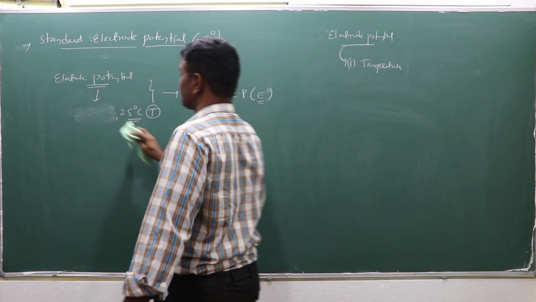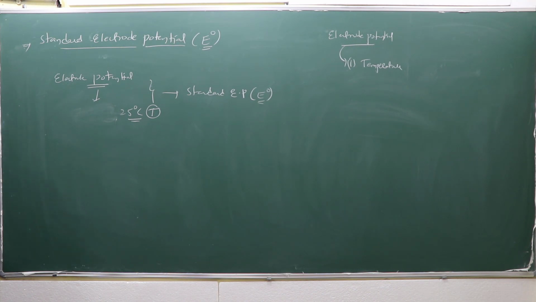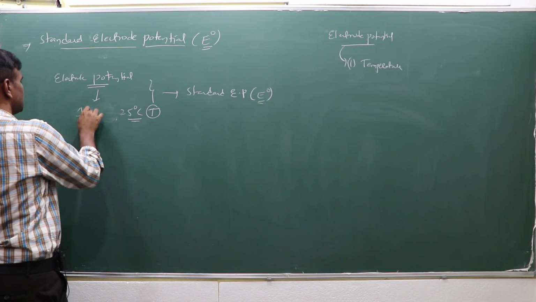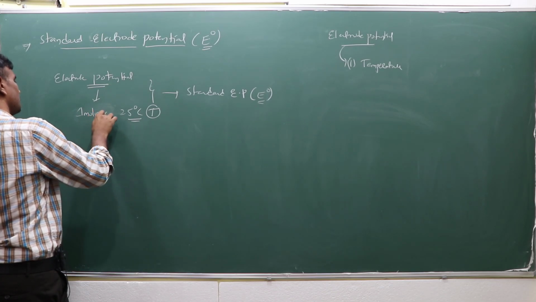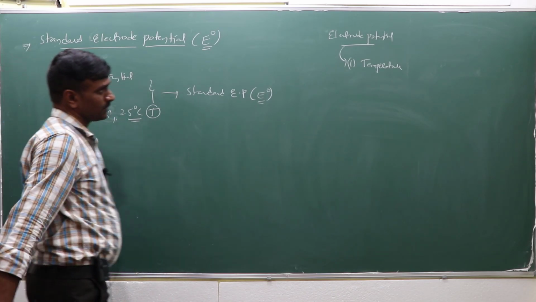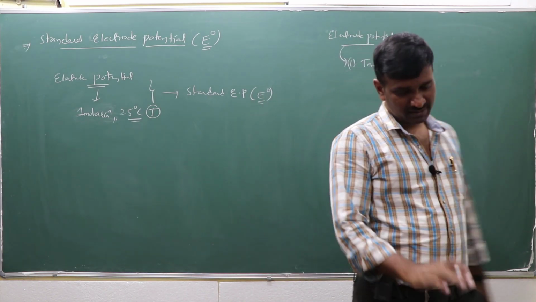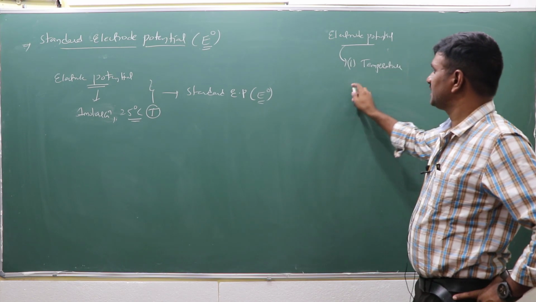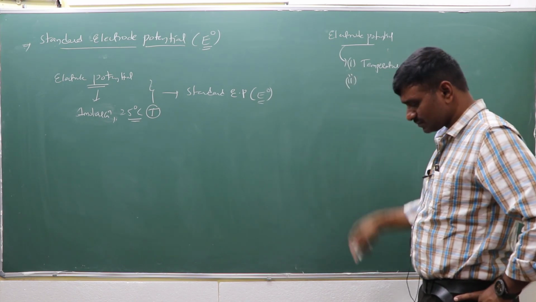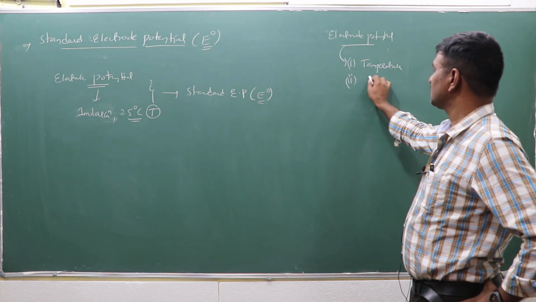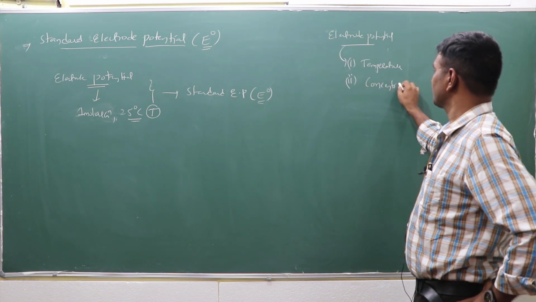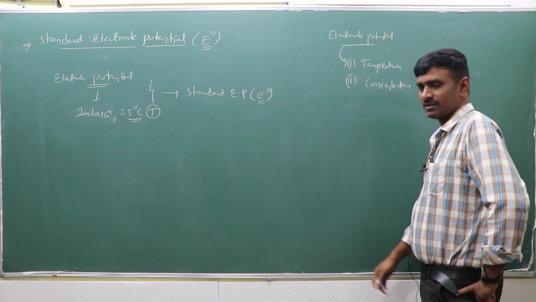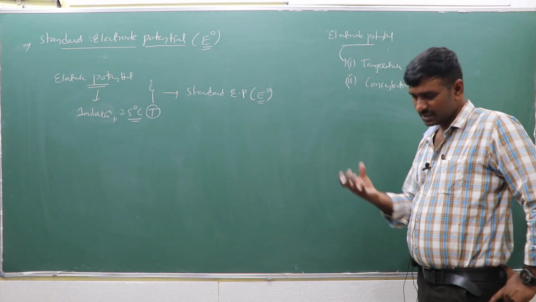It depends upon 1 molar concentration. Listen: the electrode potential generally depends upon the temperature as well as the concentration. Which concentration? The electrolyte concentration, whatever electrolyte we are taking.